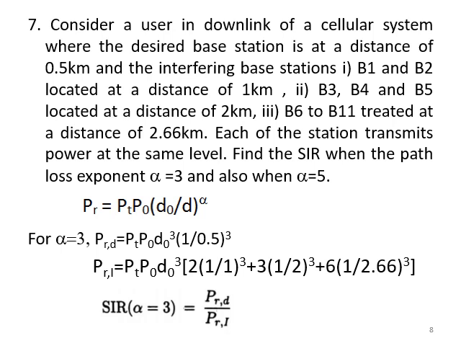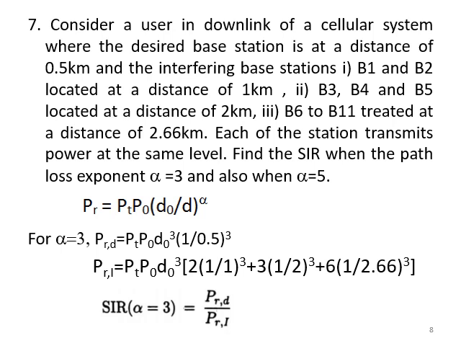So here first write the equation for received power. PR equals PT P naught, D naught by D to the power alpha. PR is the received power, PT is the transmitted power, D is the distance from the base station, alpha is the path loss exponent, and P naught is the reference power at a distance of D naught. So here transmitted power is not given, but it is given that from all the base stations equal amount of power will be transmitted. Then P naught and D naught values are not given, but distance from base station D is given, and also alpha value, it is given as 3 and 5.